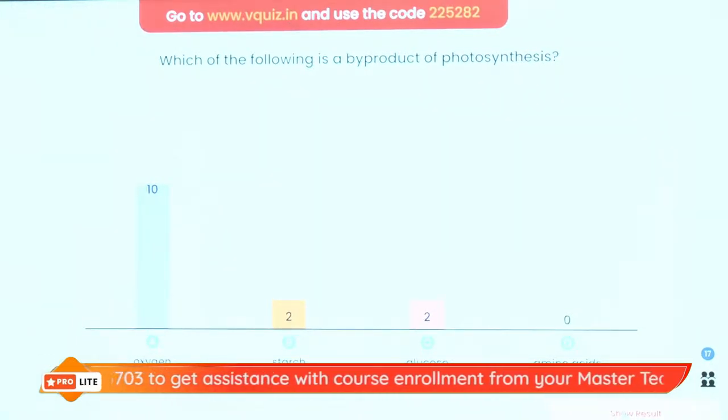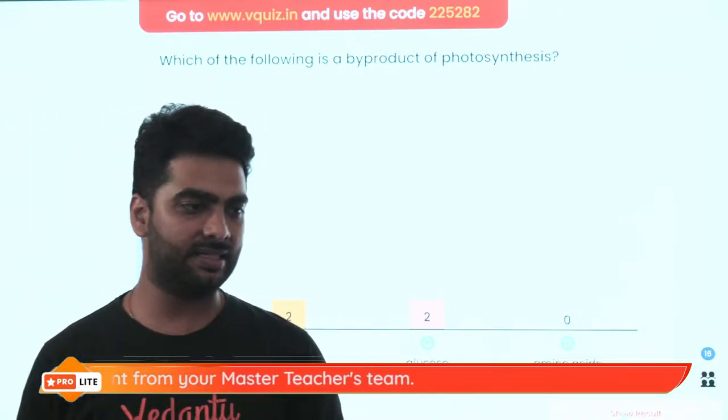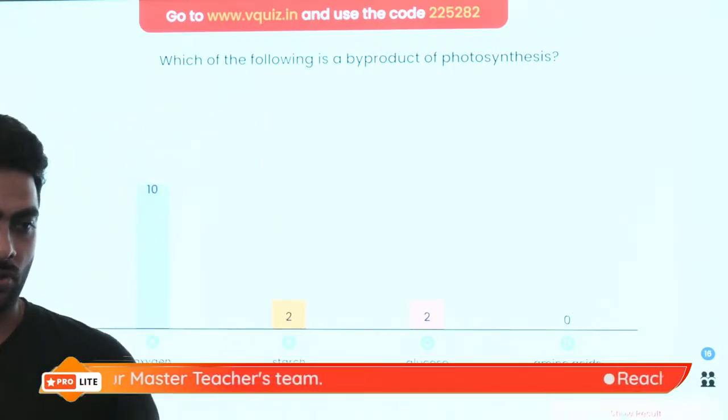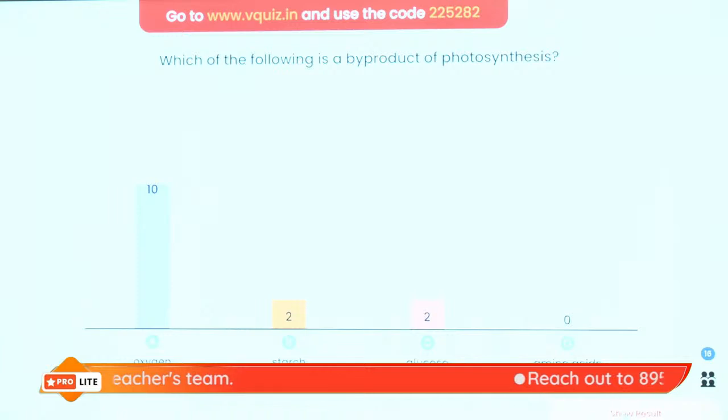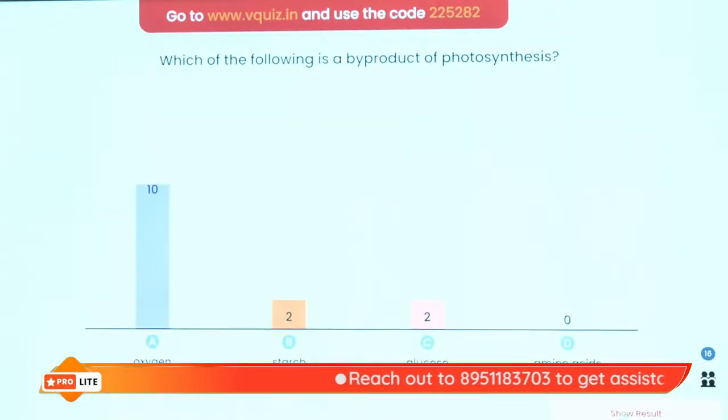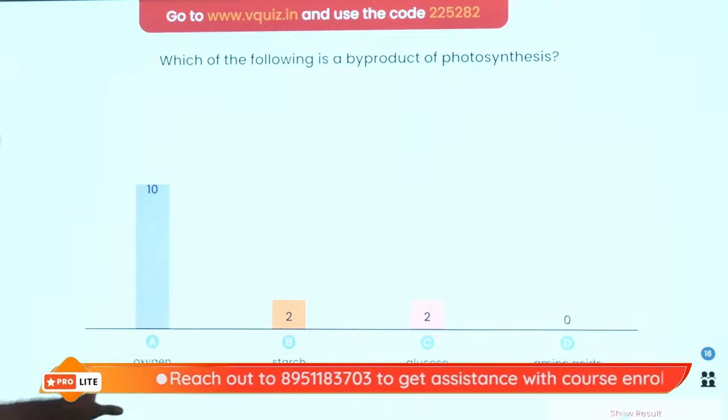ठीक है? Okay. So the life supporting process is oxygen. Oxygen is the life supporting process. The screen has just suddenly turned too bright. Okay, so I think ये अब और ज़्यादा bright हो गया है. तो इसको हम थोड़ा सा कम कर देते हैं. Yes, I think now it's fine. ठीक है?